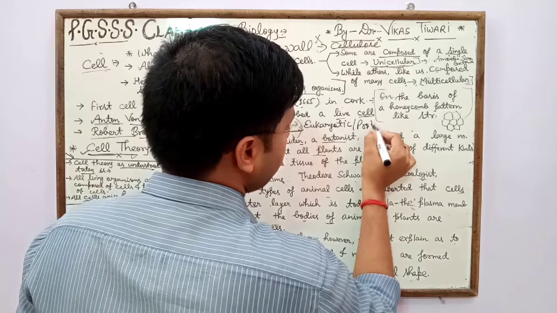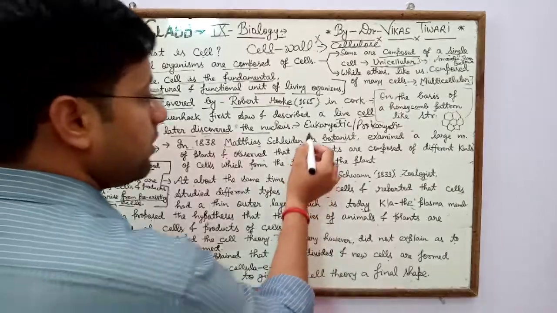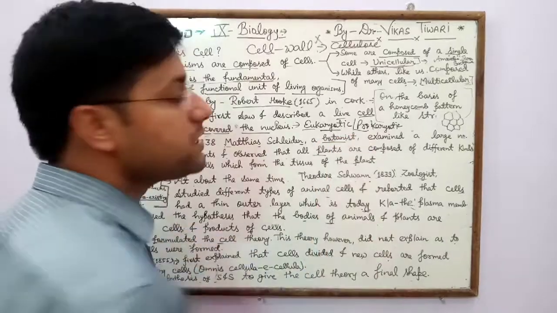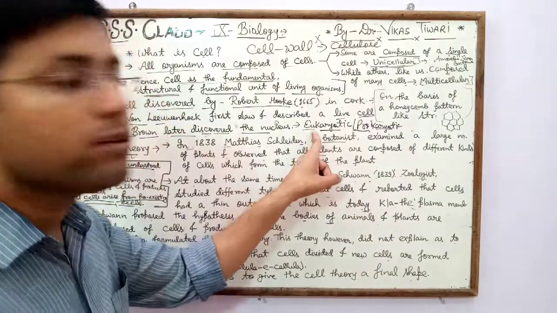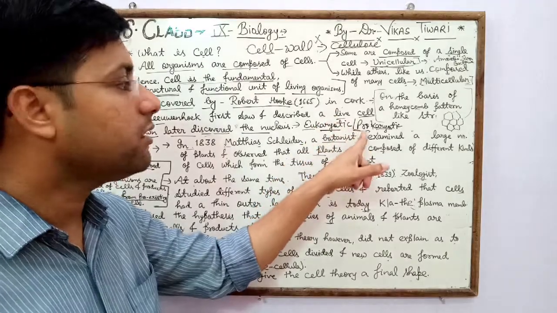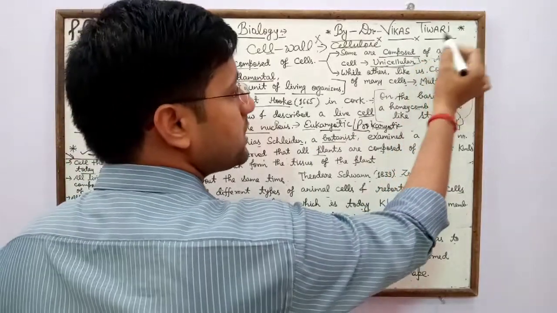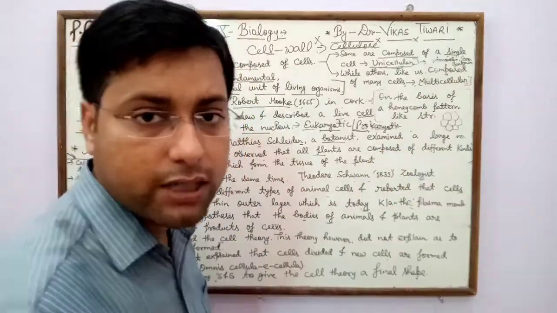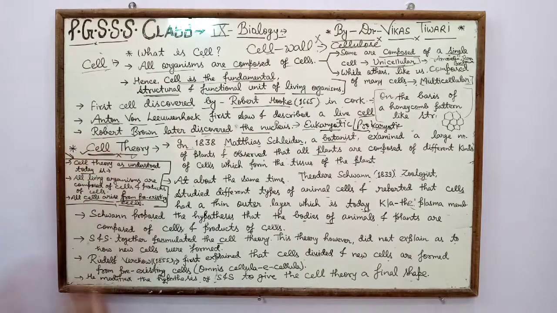So what is the meaning of eukaryotic and what is the meaning of prokaryotic? Eu means good or well developed, karyon means nucleus, pro means primitive and karyon means nucleus. So in eukaryotic cell the nucleus is well developed, while in case of prokaryotic cell the nucleus is not well developed. In eukaryotic, the examples are amoeba, paramecium, while in case of prokaryotic the examples are bacteria. Next, cell theory.